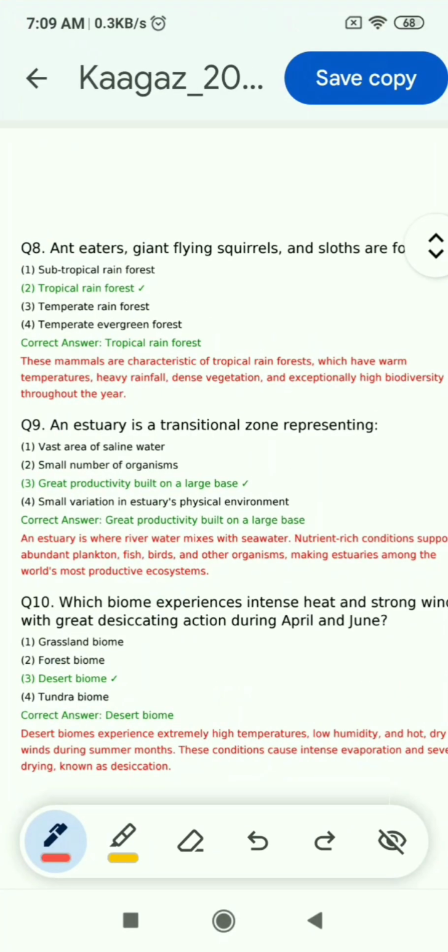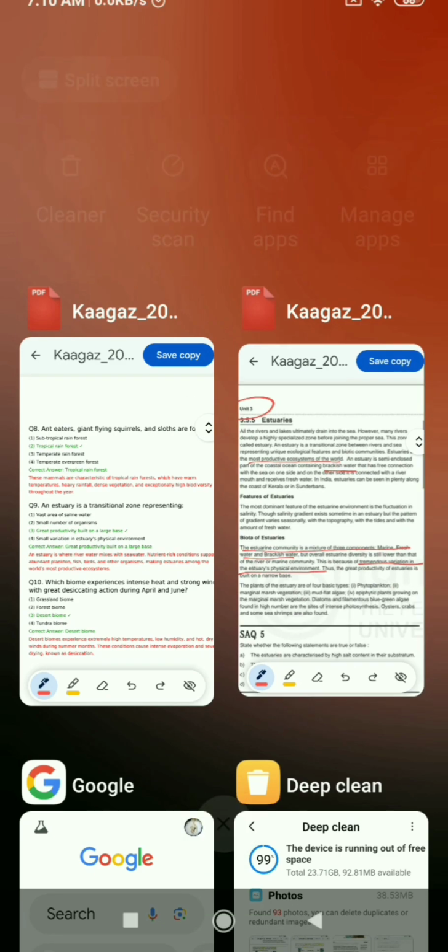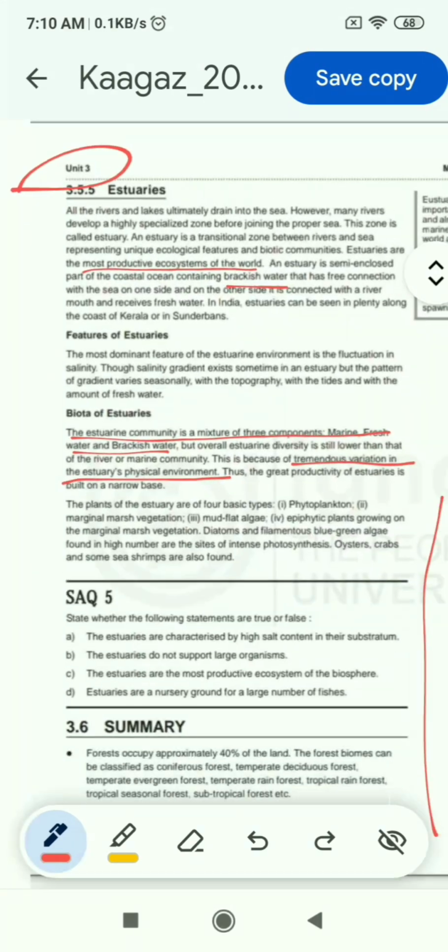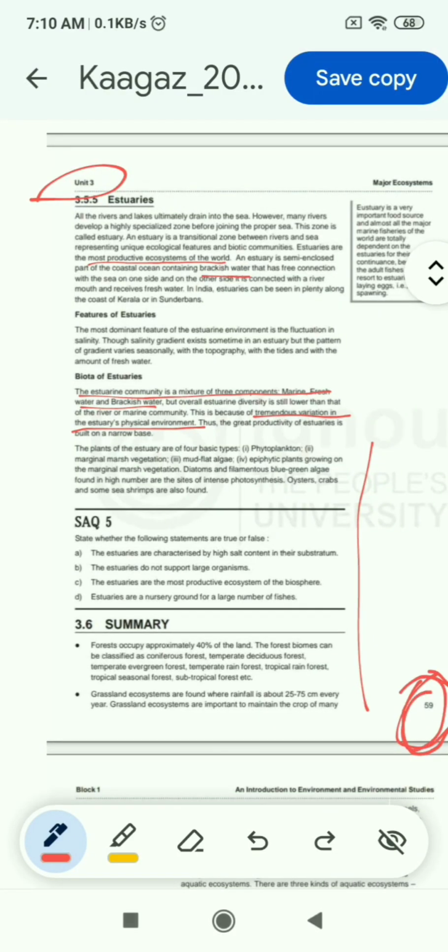So question 9 is: an estuary is a transitional zone representing. Options are vast area of saline water, a small number of organisms, great productivity built on a large base, a small variation in estuaries physical environment. So in these options, the most suitable answer is great productivity built on a large base. This answer you can find on the page number 59 of unit 3.